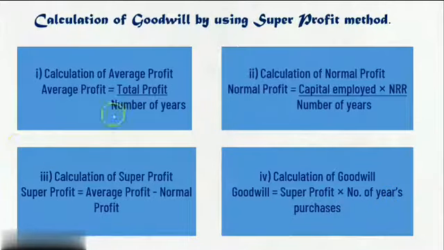So students, please remember the four formulas. First, we calculate average profit, normal profit, super profit, and then goodwill. The formulas: total profit upon number of years; capital employed into NRR upon number of years; super profit is equal to average minus normal. Just try to remember these, and finally, super profit into number of years purchase, right?